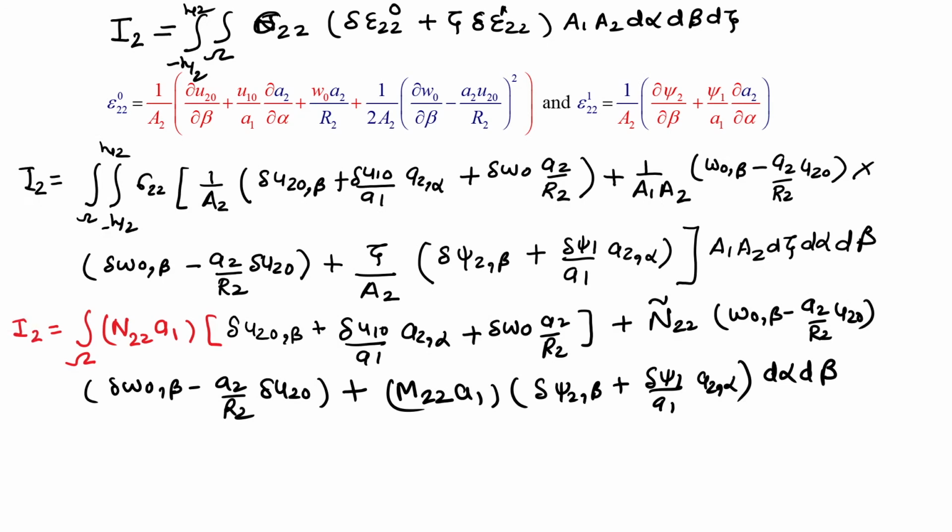Now come to the I2 expression, sigma 22. It will be del epsilon 22 0 plus zeta times del epsilon 22 1, a1 a2 d alpha d beta d zeta. So we have to substitute the expressions of del epsilon 22 0 and del epsilon 22 1. Here is some mistake, specifically in the nonlinear term.